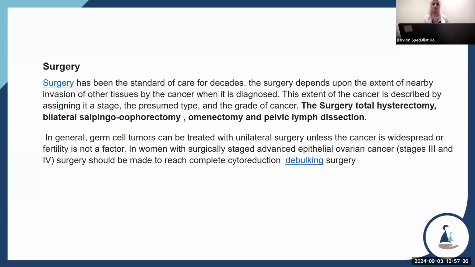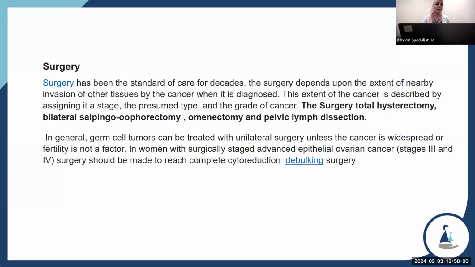Surgery. Surgery has been standard care for decades. The surgery depends upon the extent of the invasion of other tissue by the cancer. When it is diagnosed, the extent of ovarian cancer is described by assigning it a stage, histology type, and grade of the cancer.